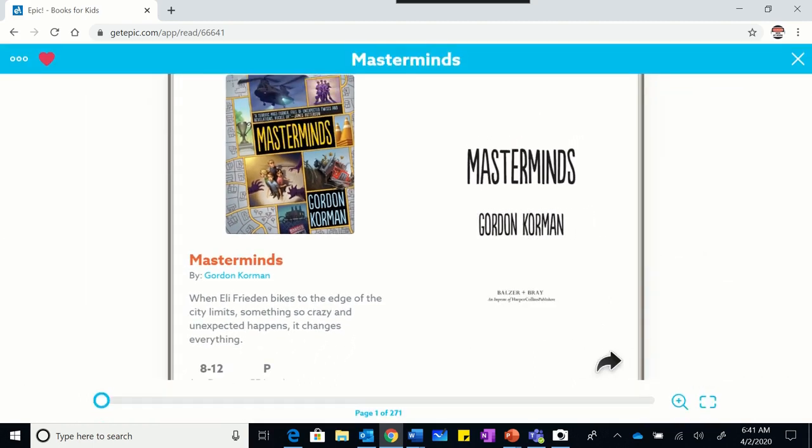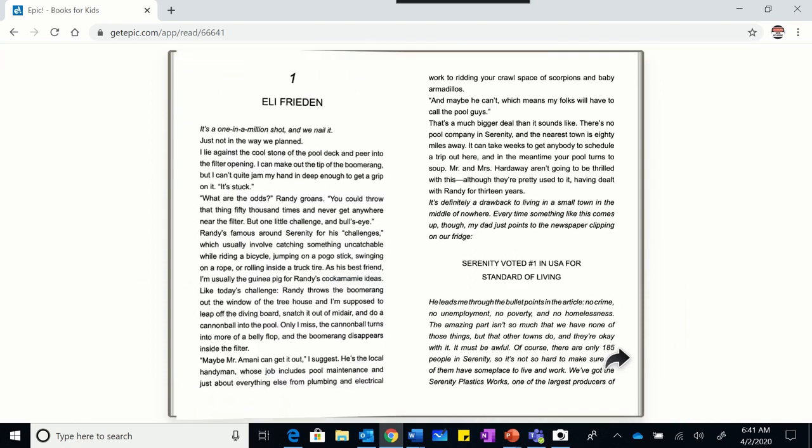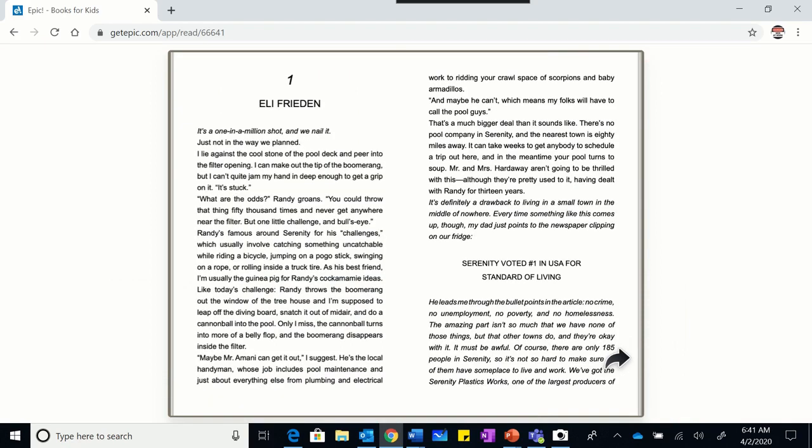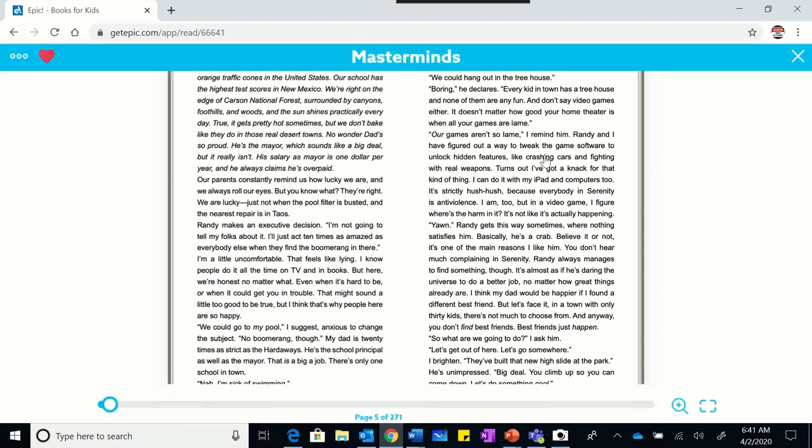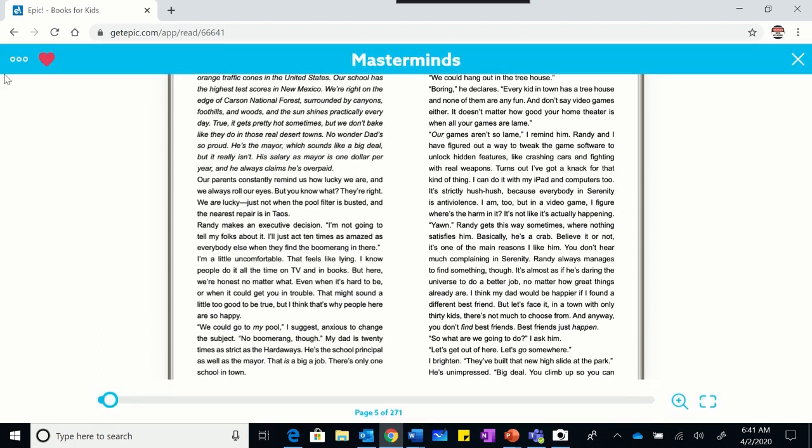Now to flip the page, I go down to the lower right, I get the arrow, and I turn the page. Well, what happens if I don't like this? Well, I can just X out. I have some options up here. You don't even have to worry about recommending anything. But if you want to add this to your library, you click the heart. Now my heart is already colored in because this is in my library.